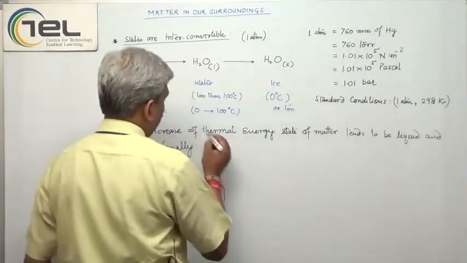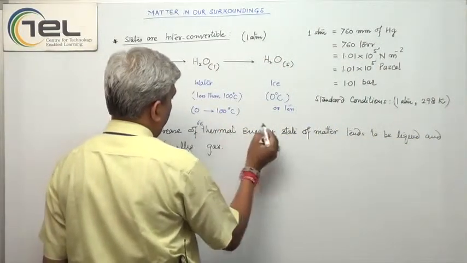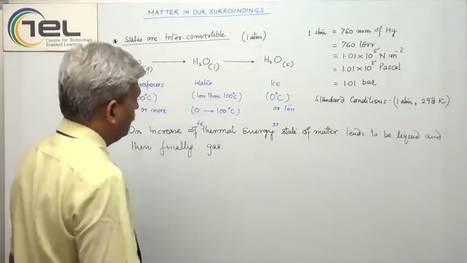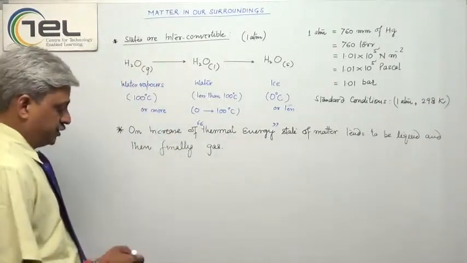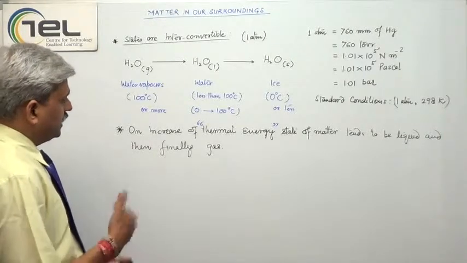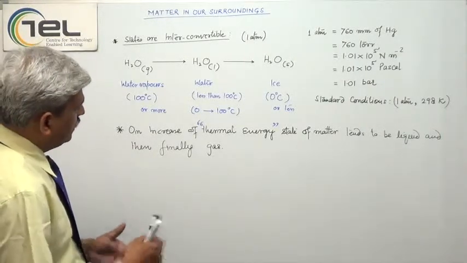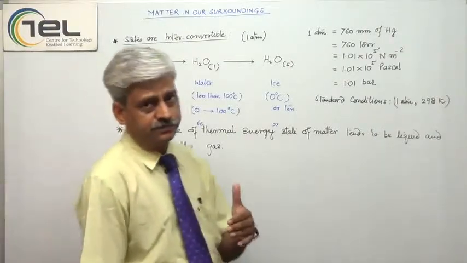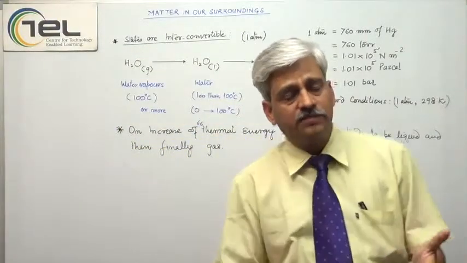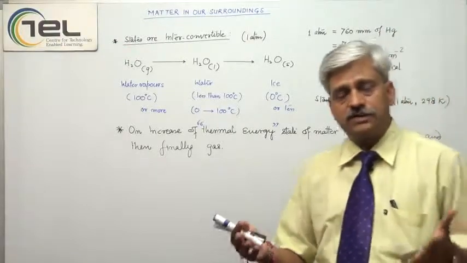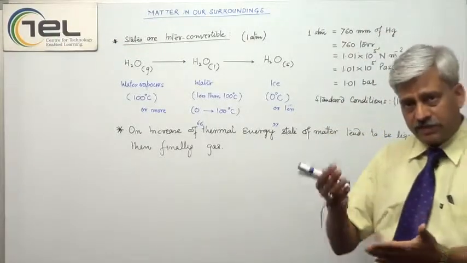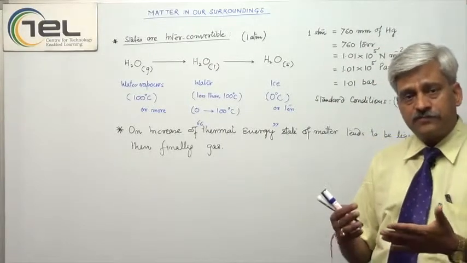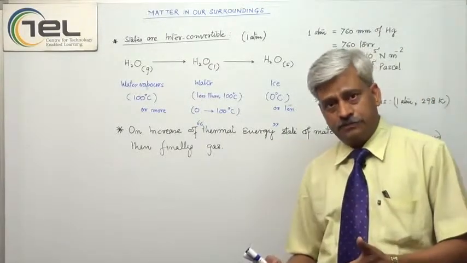So this term is quite important, and thermal energy is responsible for the repulsive forces. So you can say that increase of thermal energy means increase of repulsive forces, and increase of repulsive means what? There is a system of the matter, you know that interparticle forces of attraction are there. So when the repulsive forces are increasing, then obviously the force of attraction will come down.